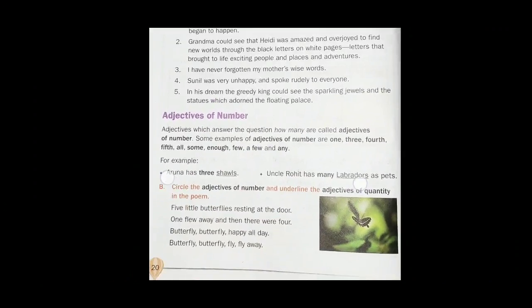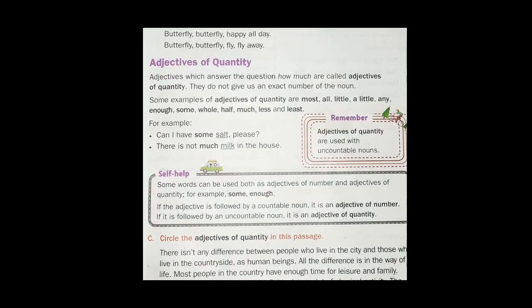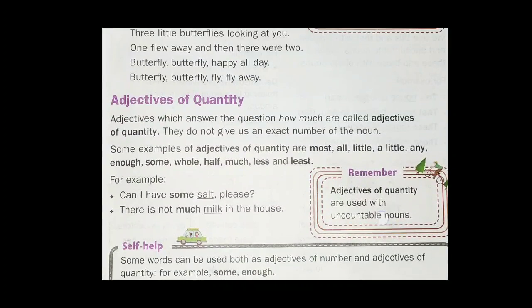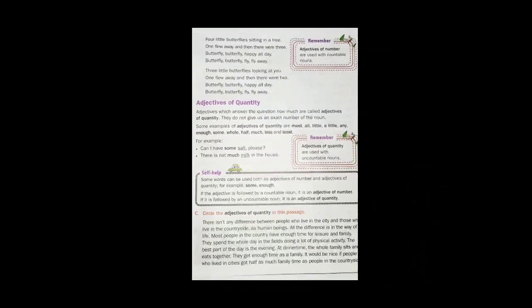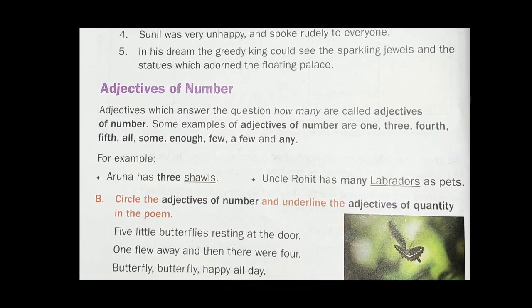Let's see another example. There are few people on the road. Here, adjective of number is few, which is answering this question: how many people are on the road? Then the answer is few people.